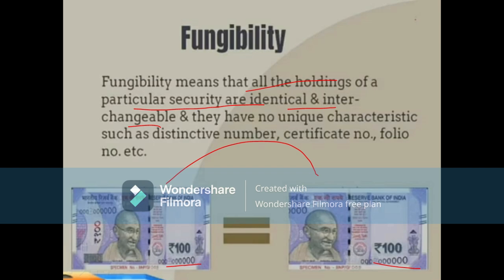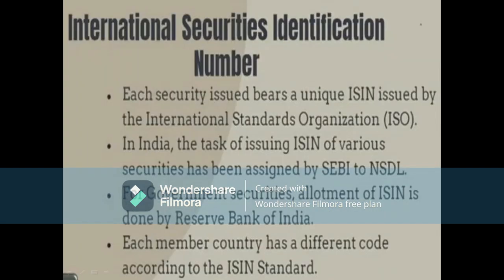This is another feature we can consider as a feature of a depository. Now coming to the International Securities Identification Number. Each security issued bears a unique ISIN number. This International Securities Identification Number is issued by the ISO, International Standards Organization.